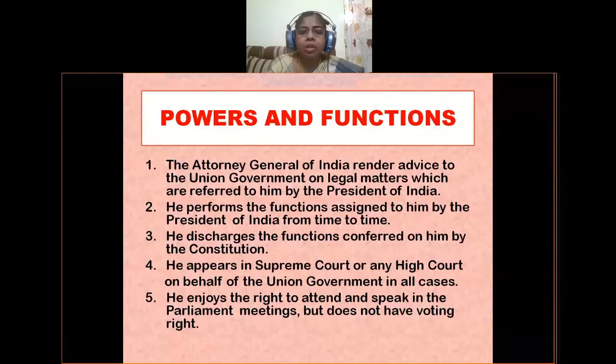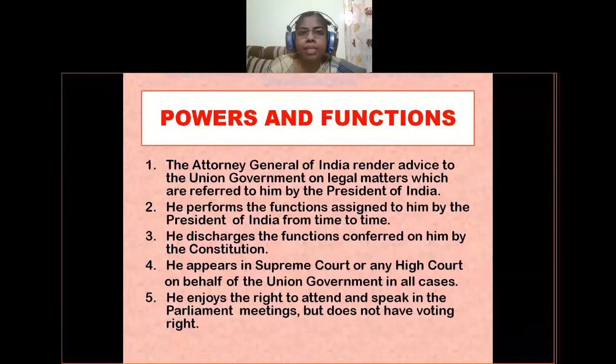So when the cases are regarding the Union government, as a representative of Union government, he will appear in the Supreme Court and also in High Courts when the cases are going on. Okay, so he enjoys the right to attend and speak in the parliament meetings but does not have voting right. So he can attend both Lok Sabha sessions and Rajya Sabha sessions, and he can speak in them, but he does not have the right to vote.